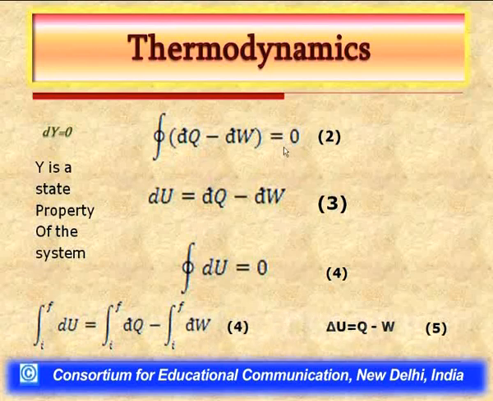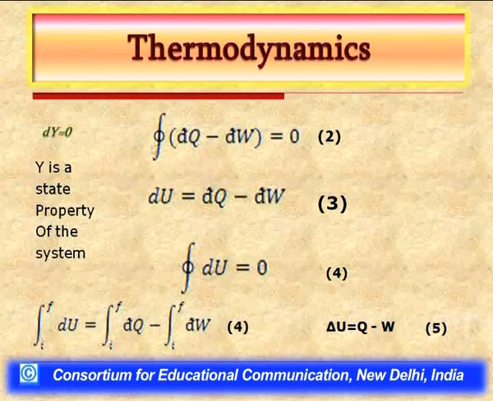Now, the question arises, can we recognize this total difference of heat and work effect as a small change in some state property of the system, because we have already said as a converse that if the cyclic integral of some property of the system equals 0, then we can recognize this property as some state property of the system.